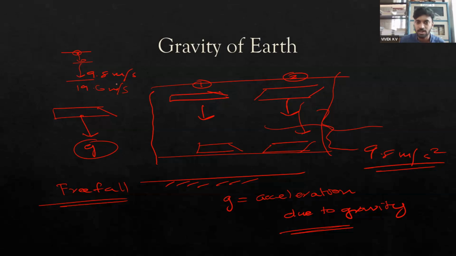So that is what acceleration is, right? Acceleration means nothing but the change in velocity per time, which means how much the velocity is being changed with respect to time, or in each second how much velocity is being increased by some number. So here the velocity of the object whenever it is falling down is increased by a factor of 9.8, which is known as the acceleration due to gravity.